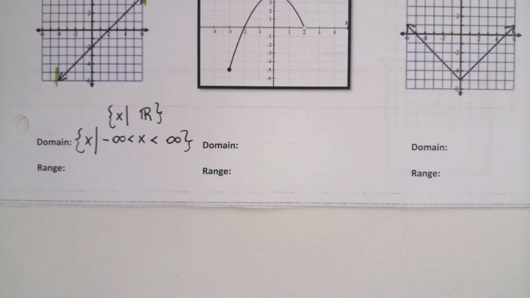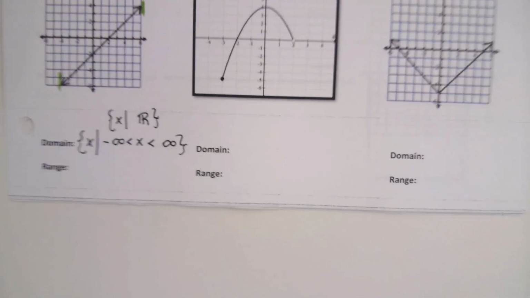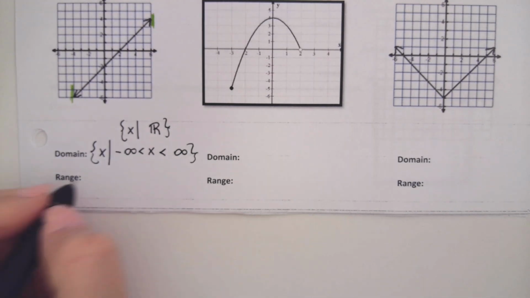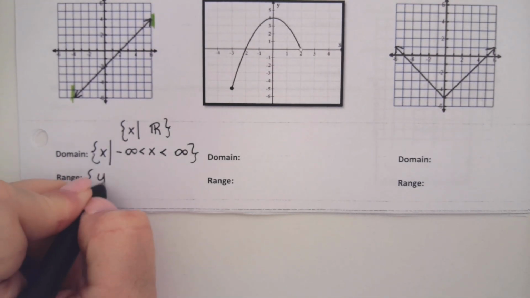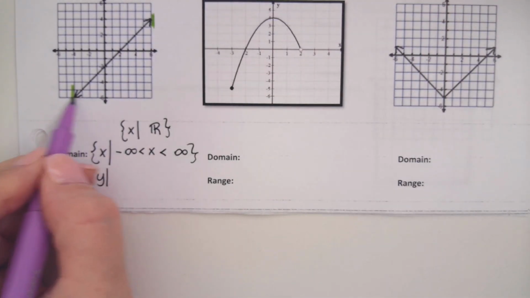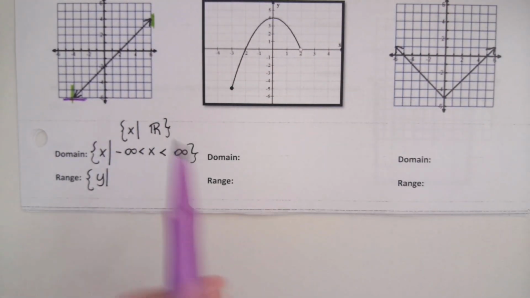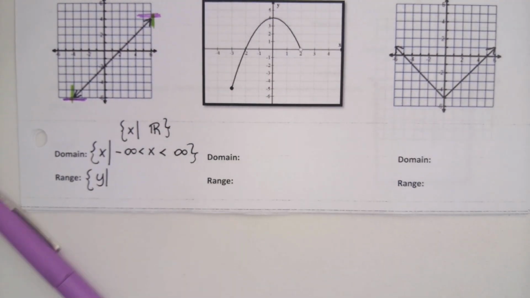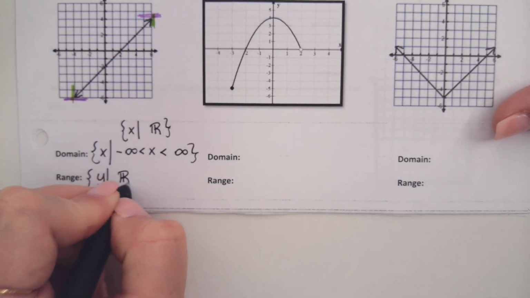Is my range any different? My bottom to top, my lowest to highest? No. Yeah, the range should be the same. The only thing we're going to change is we're going to do what instead? Y is in the set of numbers. Good. And then my lowest Y obviously is down here going to -infinity. My highest Y is up top going to +infinity. So we can kind of write the same thing. Again, you can even use that shortcut that just says Y is in the set of real numbers, or you can say that it goes from negative to +infinity. It's up to you. I'm going to do the shorter one.